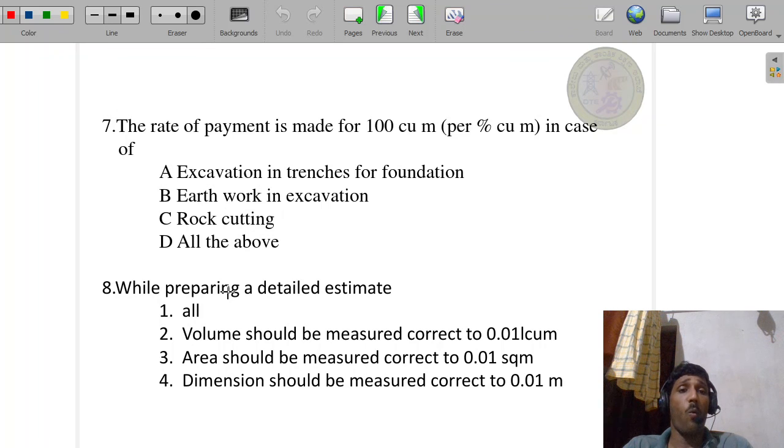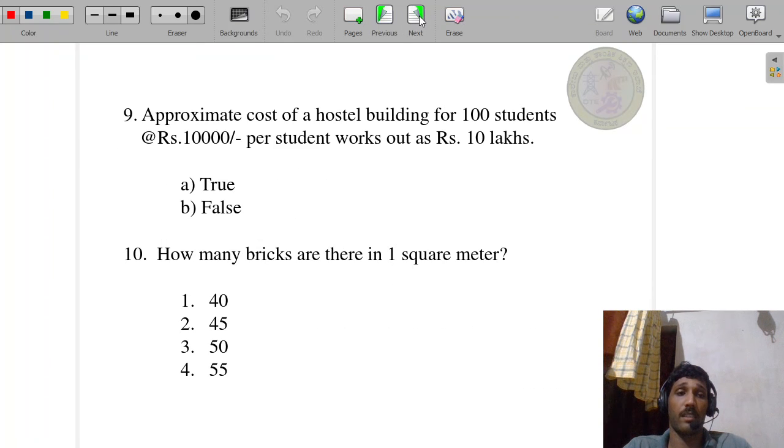Next, while preparing a detailed estimate, volume should be measured correct to 0.01 meter cube, area should be measured correct to 0.01 meter square, dimension should be measured correct to 0.01 meter. Which is the correct answer? Option number 1 is the correct answer.